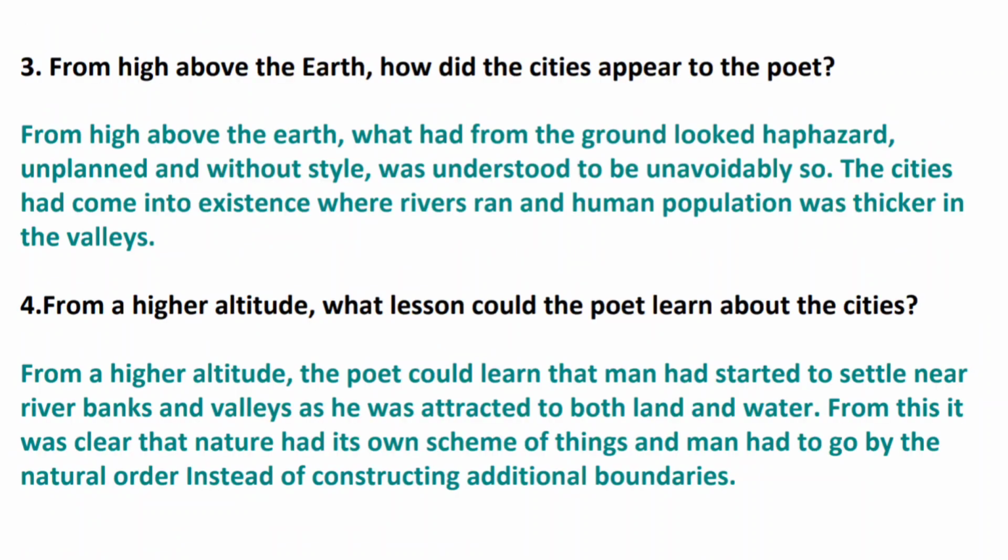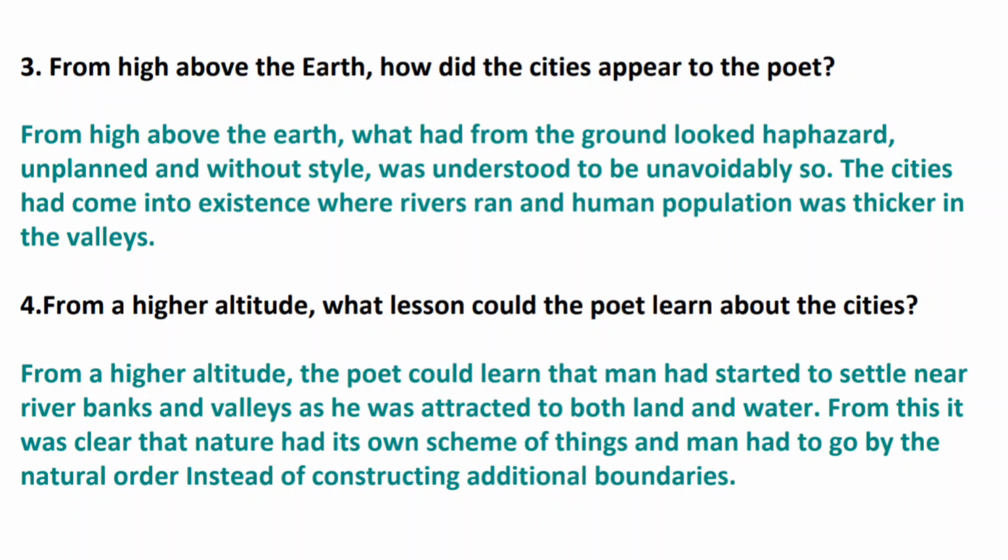Third question. From high above the earth, how did the cities appear to the poet? Answer. From high above the earth, what had from the ground looked haphazard, unplanned and without style, was understood to be unavoidable. So, cities had come into existence where rivers ran and human population was thicker in the valleys.